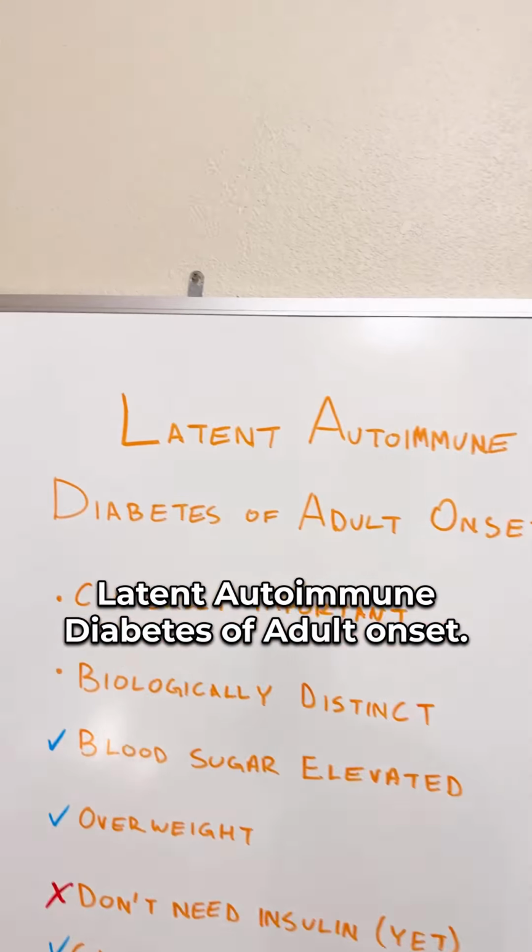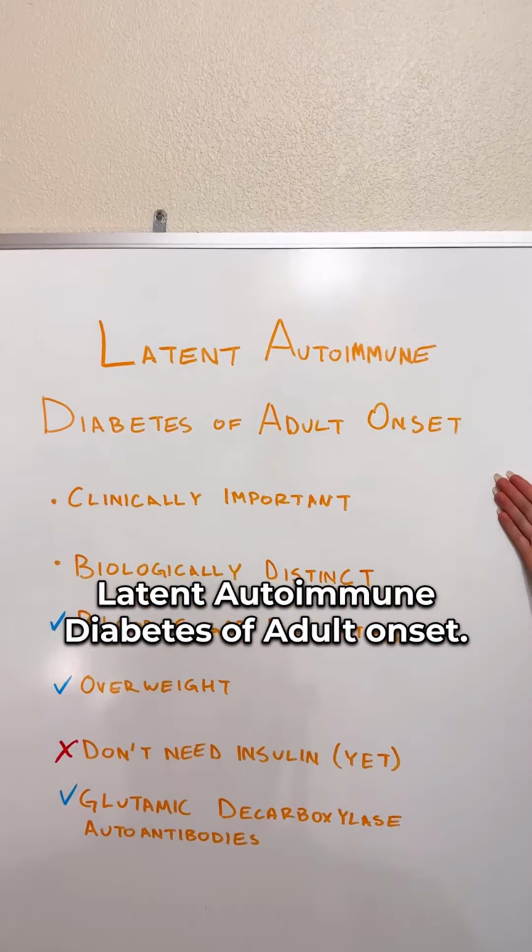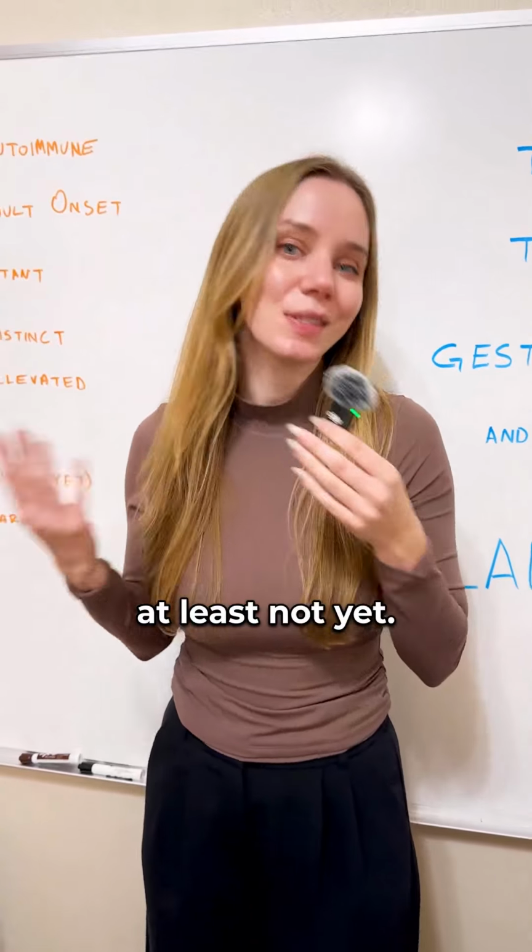But then there's LADA, latent autoimmune diabetes of adult onset. It's common enough to be clinically important. It's biologically distinct, and it affects a substantial portion of adults who are initially diagnosed with type 2. But despite this, LADA isn't even recognized as its own distinct category, at least not yet.